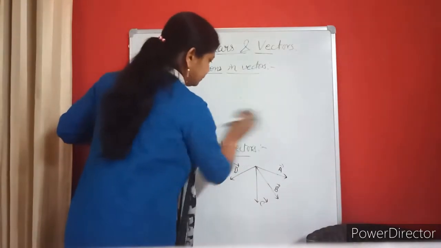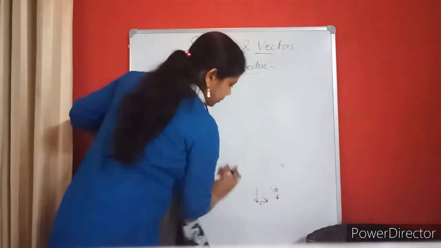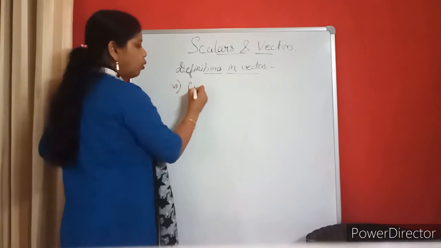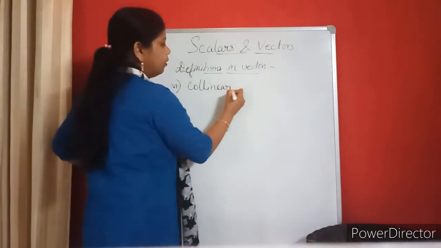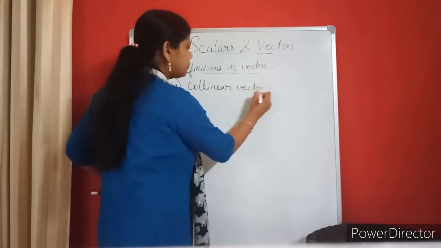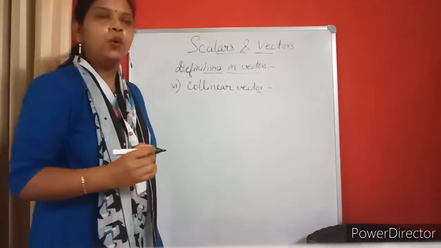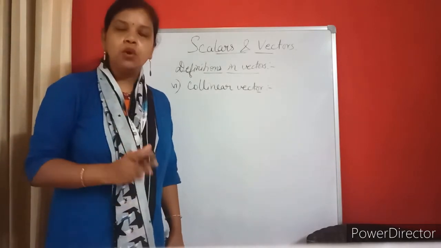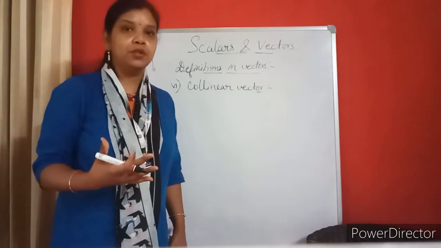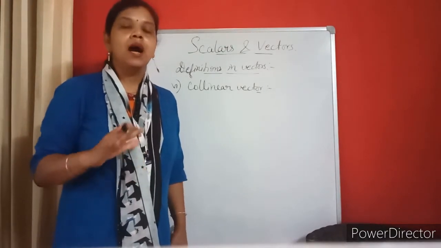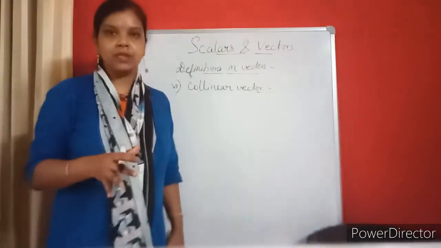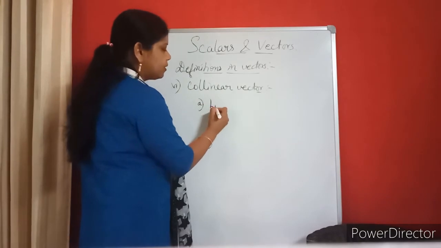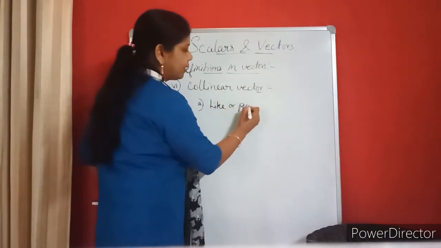Number 6 is collinear vector. When I say collinear, collinear vectors are those which may or may not have equal magnitude, but the direction should be either the same or opposite. They are mainly of two types. Number 1, we call like or parallel vectors.